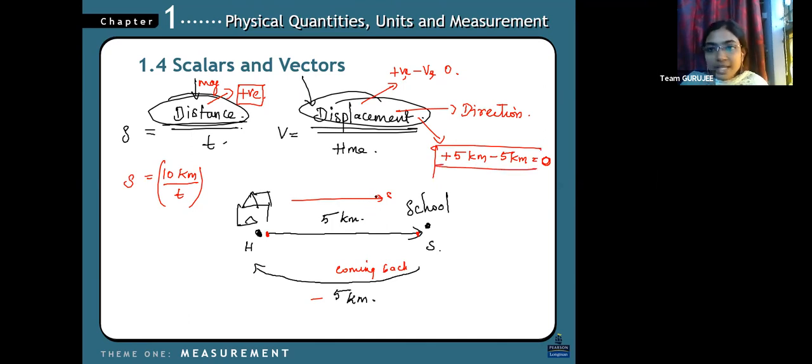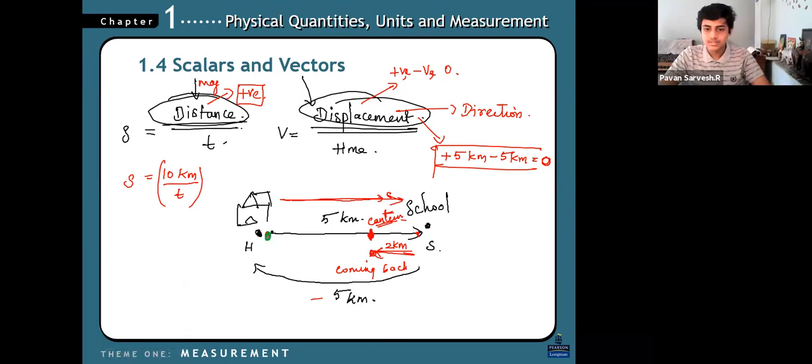Do you understand? Okay. What if you have stopped here? There is a canteen here, and you are hanging out with your friends. Then it is 2 kilometers. Now here, what is your displacement?